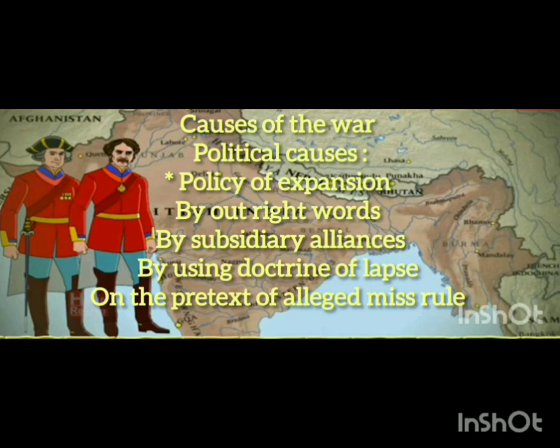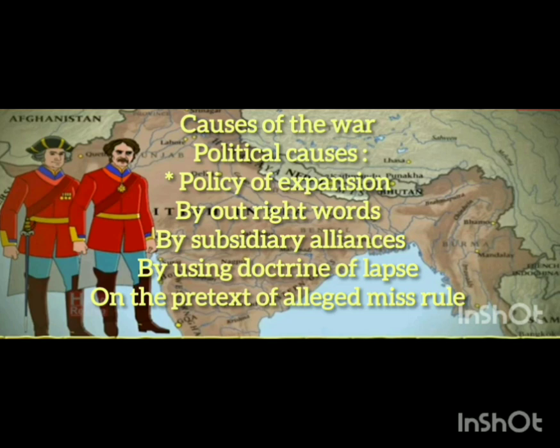Outright wars means that when they started to conquer, they engaged in a lot of different wars against the Indian rulers. For example, we can discuss the Battle of Buxar, the Battle of Plassey, and the Anglo-Mysore wars, fought between the Britishers and the Mysore rulers. Another is the Anglo-Maratha wars between the British and the Marathas. The Peshwas also suffered a lot from British ruling and policies, and the British started to annex the Punjab region.